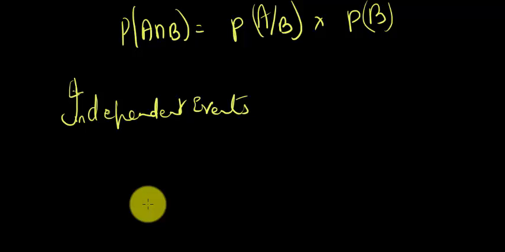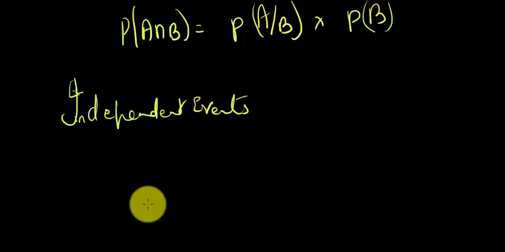That's the main point. They do not affect each other's occurrence. What am I talking about? Let's say, for example, you're watching this video. Is that anyways going to affect the sunrise tomorrow or the sunset in the evening? No, right? These are completely independent. They have no reason to affect the probabilities of these two happening, correct? So those are my independent events.